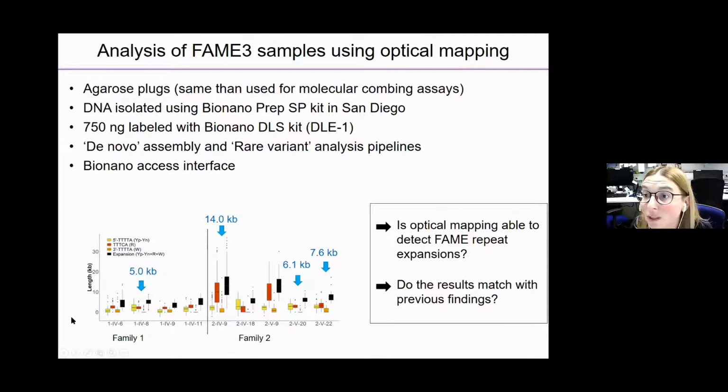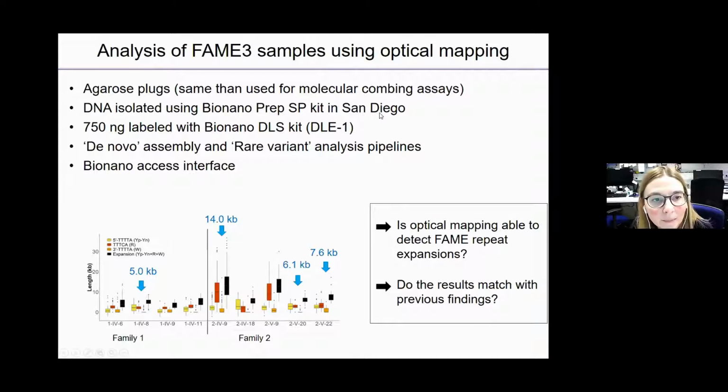First, we wanted to be sure that the technique is able to detect those expansions. So we took the same agarose plugs that we used for molecular combing, from individuals who had different sizes of expansion, and we sent the samples to San Diego, and they did the experiments.